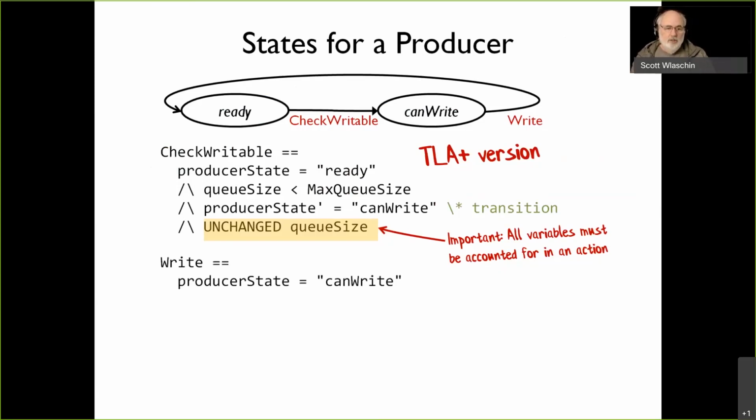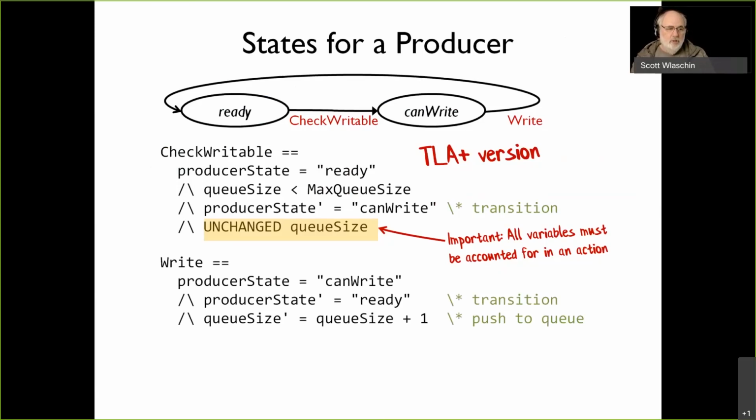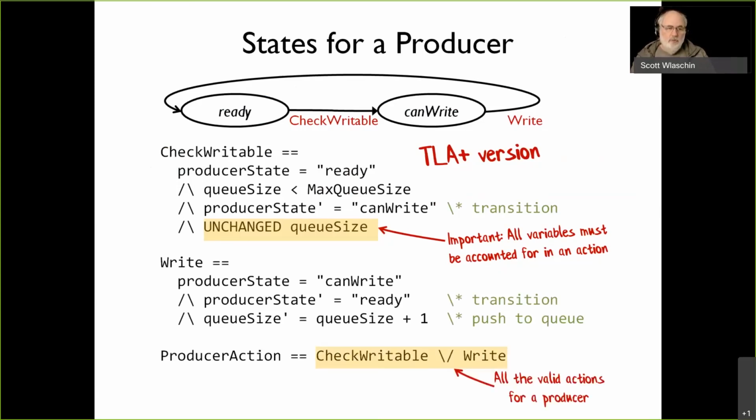Now the second bit, similar kind of thing. If I'm in the write mode, I can transition to the ready state, and I can add one to the queue. And those are the two different transitions. Now, overall, as a producer, the two things I can do is I can do the first transition or the second transition. I can do the check part or I can do the write part. So it's this or that. It's the upside down triangle. It's or. So that's everything I can do as a producer.